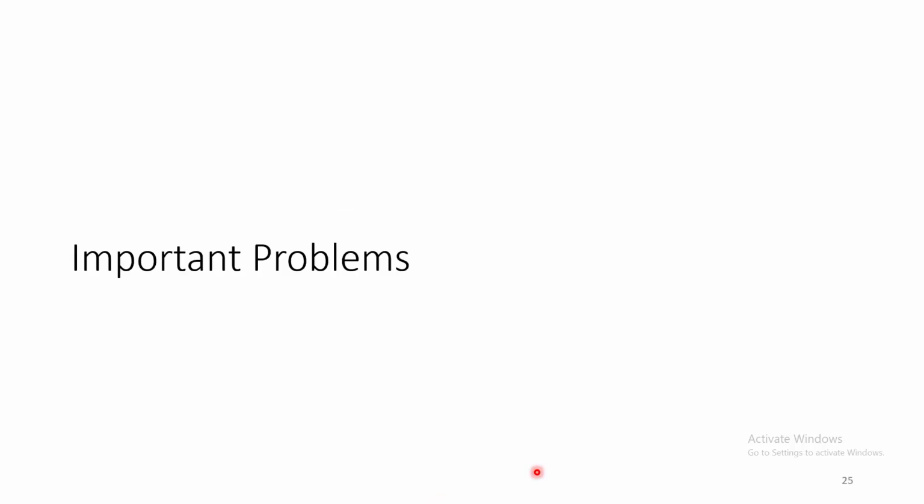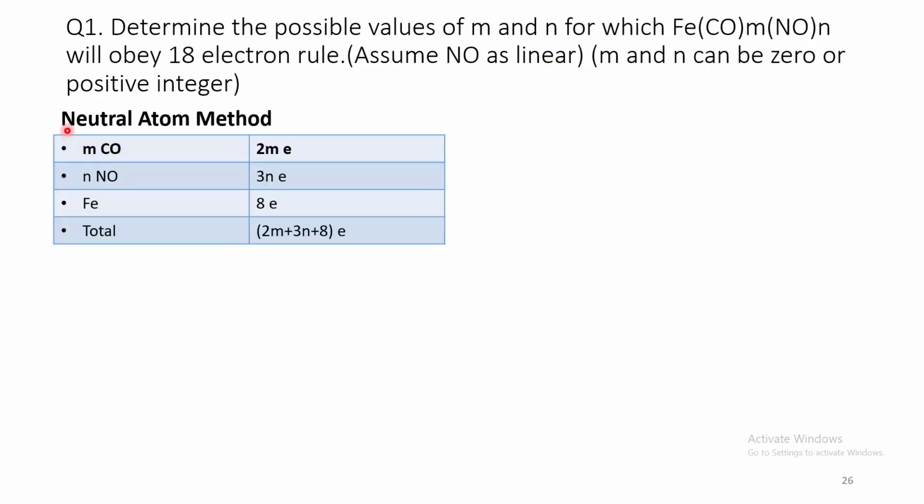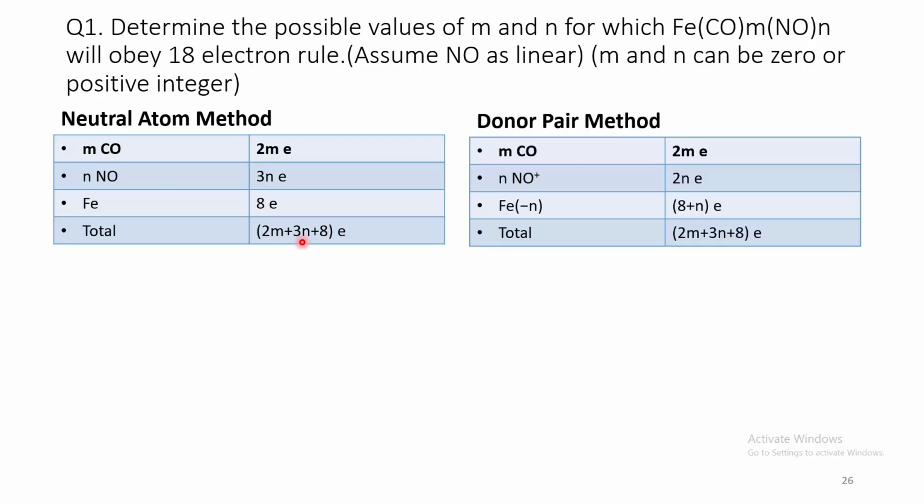Now let us discuss a few important problems. First one, determine the possible values of m and n for which this particular complex will obey the 18 electron rule, assuming NO as linear, and this m and n can be 0 or positive integers. Now let us determine the total electron count from both methods. Both methods give exactly the same total electron count.